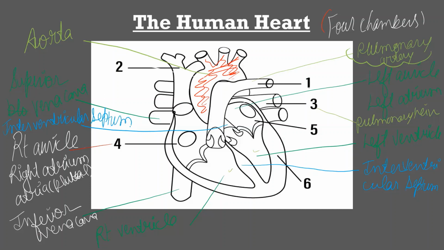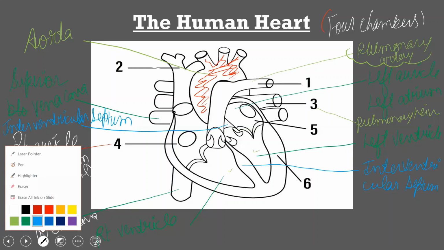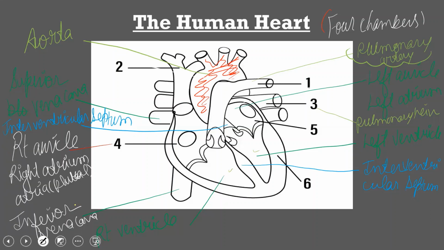Now, your auricles and ventricles are also separated by walls, which can open and close when the blood is moving from atrium to ventricle. These are known as valves. The valve present between the right auricle and right ventricle is known as the tricuspid valve.